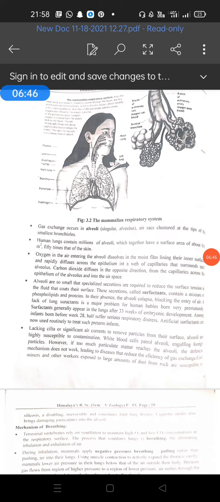Each alveolus is surrounded by a network of capillaries of pulmonary arteries and veins. These have a highly elastic wall made up of a single layer of squamous epithelium resting on the basement membrane of connective tissue. There are about 700 million alveoli in the lungs, and they are very helpful for the exchange of gases.